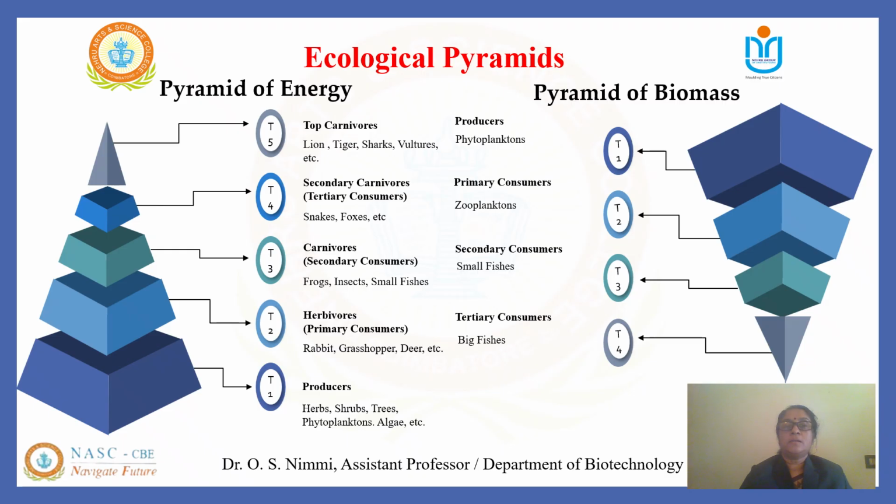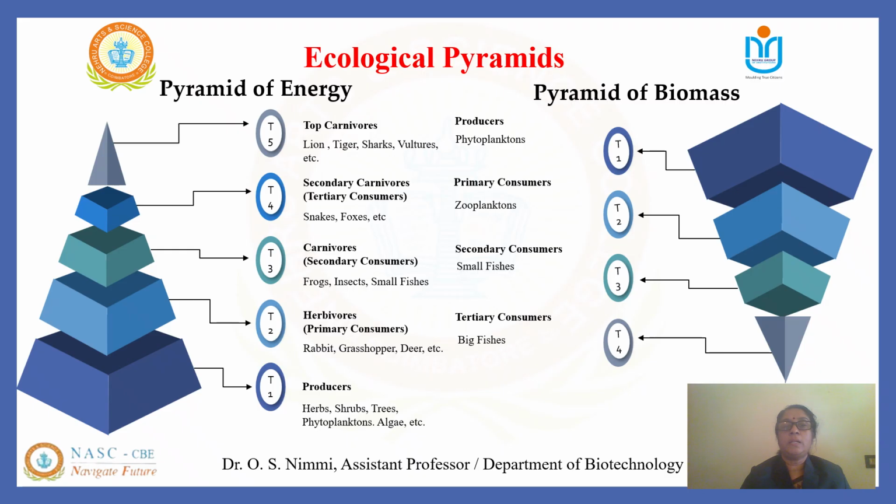Well, this occurs when the larger weight of producers supports a smaller weight of consumers. In most of the terrestrial ecosystems, we find the erect type of pyramid of biomass. Inverted pyramid of biomass. This happens when the smaller weight of producers supports consumers of larger weight, and this is especially found in aquatic ecosystems.